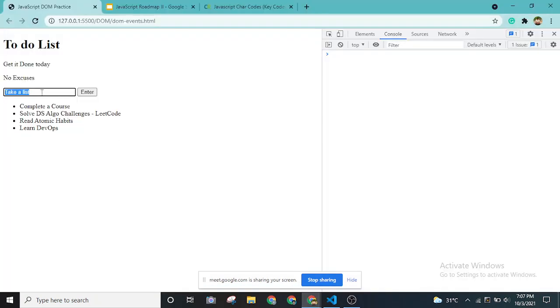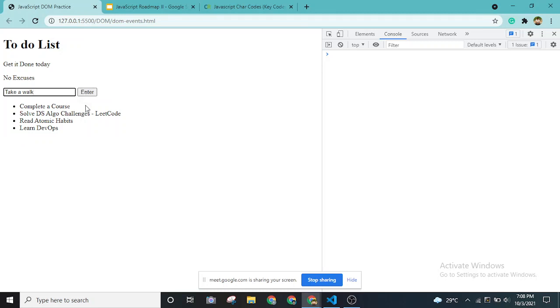If I press enter, as you can see, it is adding the new list item. Let me add another one. So these two elements are added in real time in the browser itself. But if I refresh it, it won't save it. It is because this project is static. We are only changing values in real time. This is happening because we are not using any database or any server in the backend. So whenever I refresh it, it will go away. That's why I've set it as static.